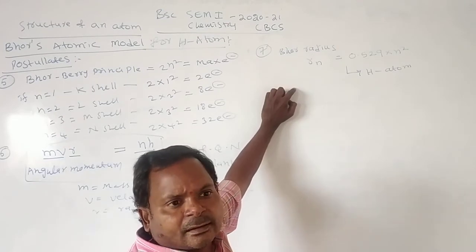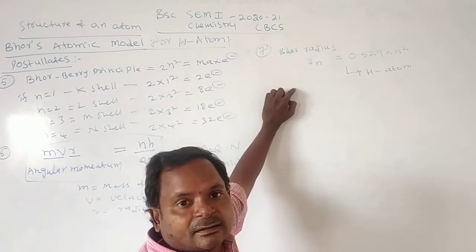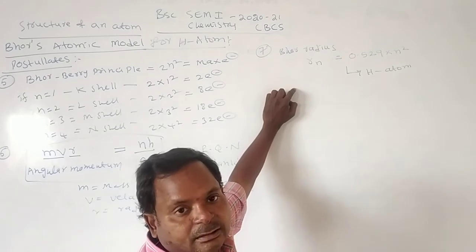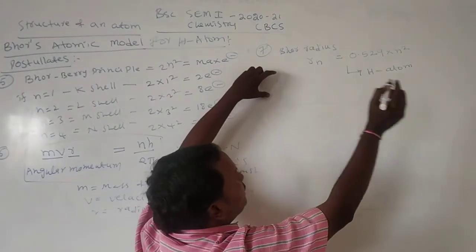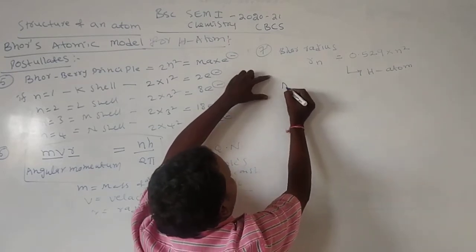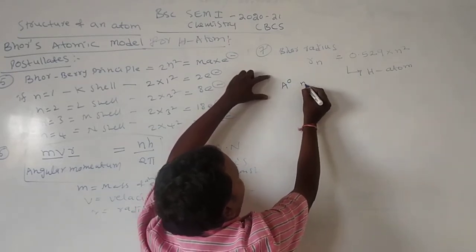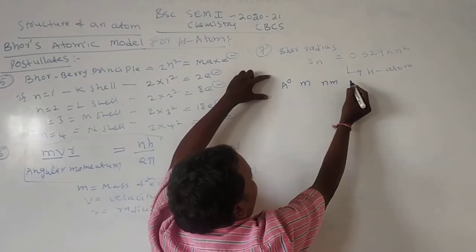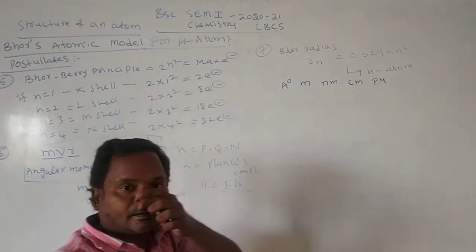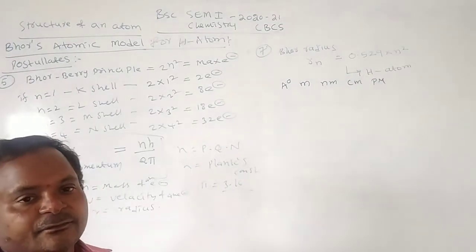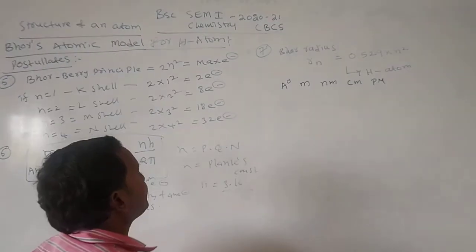That means the distance between the nucleus and the orbit shell. Here n is equal to 1, 2, 3, 4 like that, and Bohr radius is measured in angstroms, meters, nanometers, centimeters, picometers.